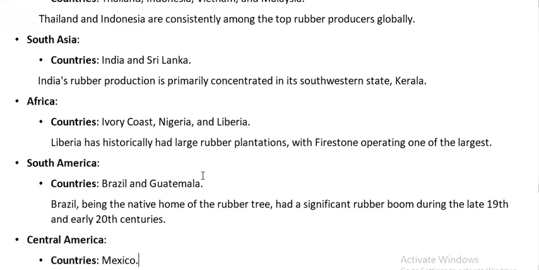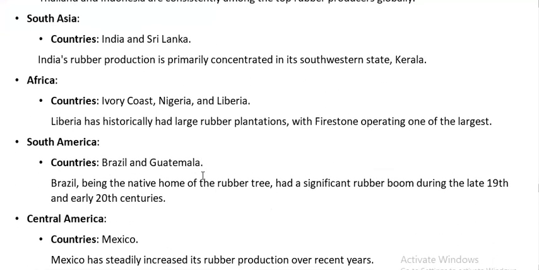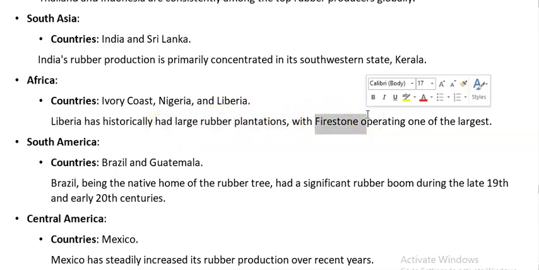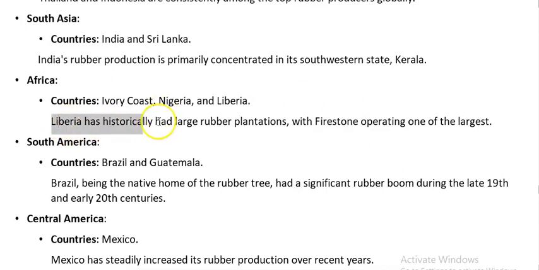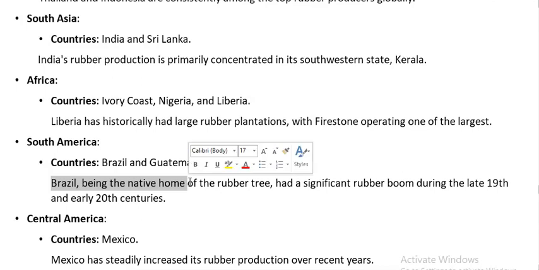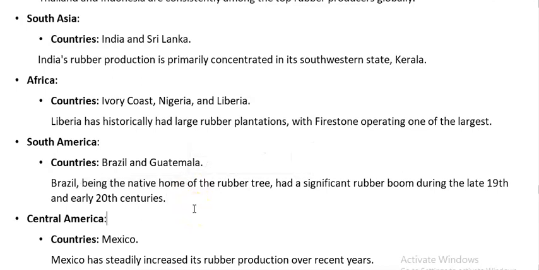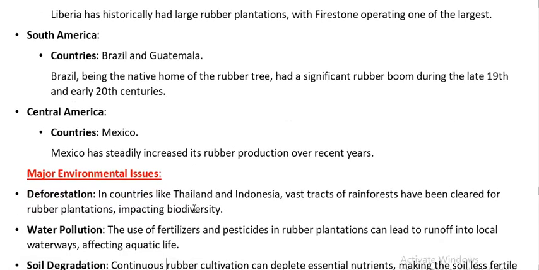Then you can talk even westward, that is Africa. You should remember some country names in Africa, which will be useful in many other answers as well. That is Ivory Coast, Nigeria, Liberia, etc. Liberia has world famous plantations owned by a company called Firestone Tire and Rubber Company. Then from Africa we move to South America, even westward from Africa: Brazil, Guatemala, etc. are the leading countries. Brazil obviously is the native home of the rubber tree. From there the British took it to India, etc. Then we move up to Central America, that is Mexico. Mexico has steadily increased rubber production over recent years.